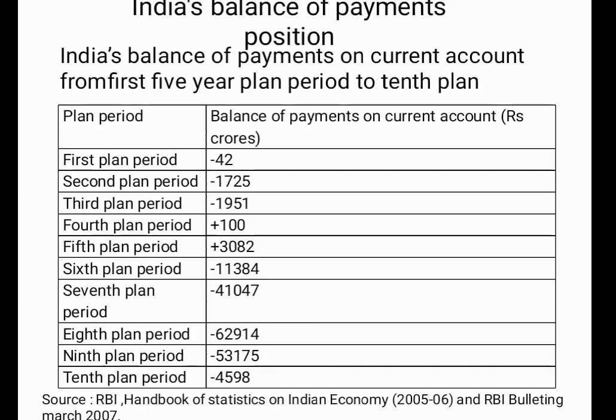Here is India's balance of payments position. India's balance of payments on the current account from the first 5-year plan period to the 10th plan. During the first plan, there was a deficit of 42 crores. Second plan, 1,725 crores. Third plan, 1,951 crores. But during the fourth plan, there was a surplus in the balance of payments on the current account to the tune of 100 crores. And again, during the fifth plan period, there was a surplus of 3,082 crores.